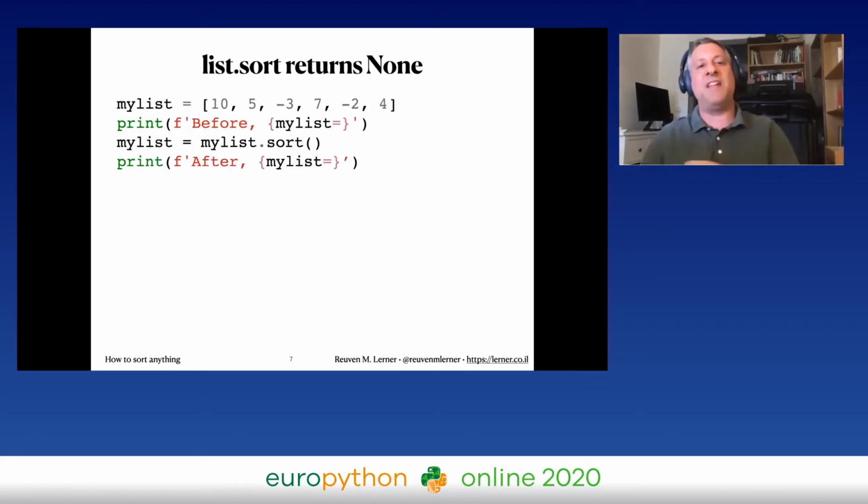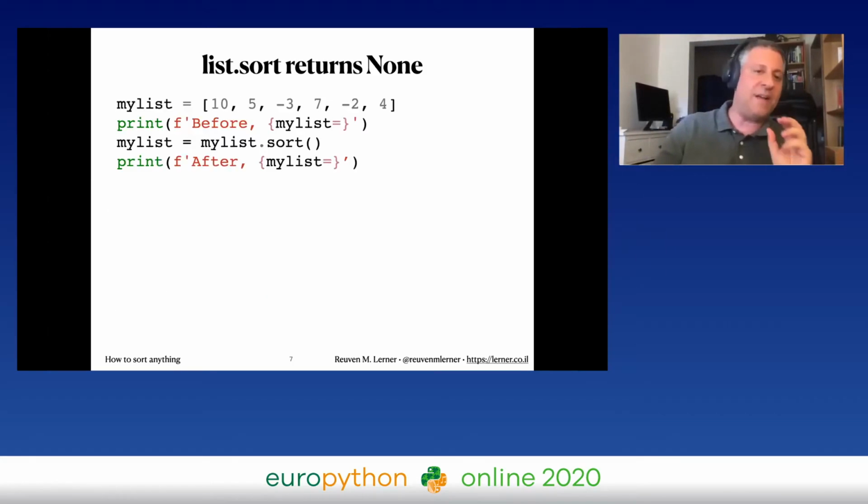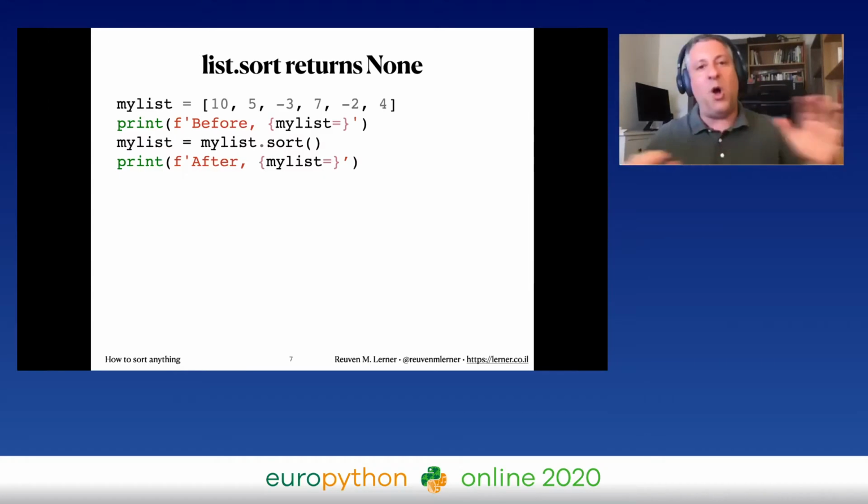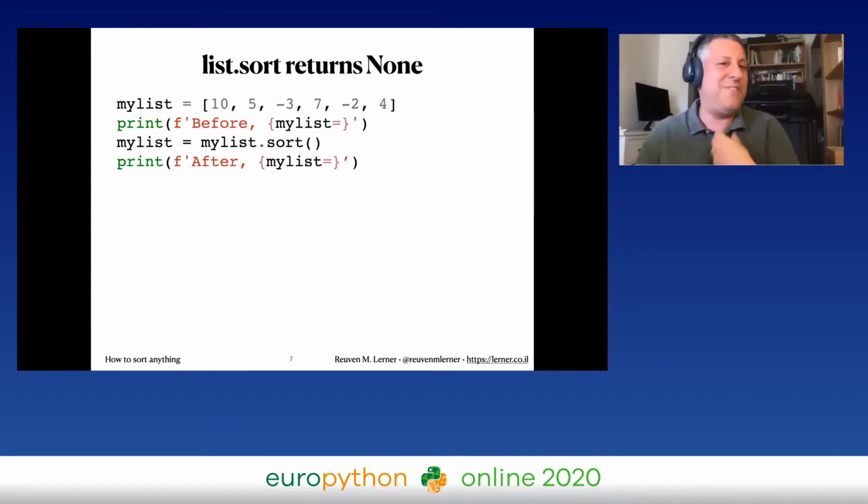Another problem with list.sort is that it returns None. This is a common convention in Python, especially the standard library, that if you have a mutable data structure and you run a method on it that modifies that mutable data structure, then that method will actually return None. It won't return the data structure itself. So I see this all the time in my courses. People do this because it feels sort of natural.